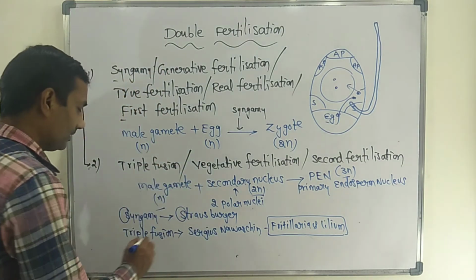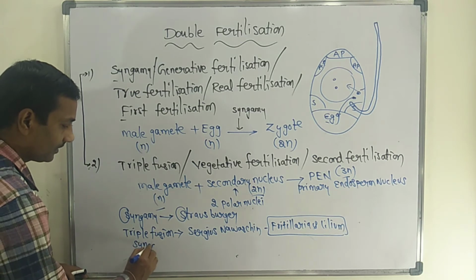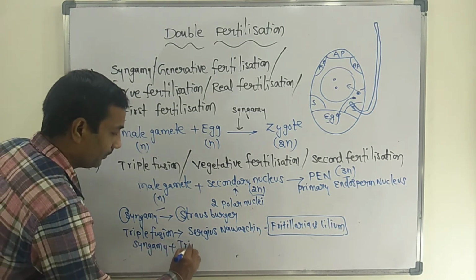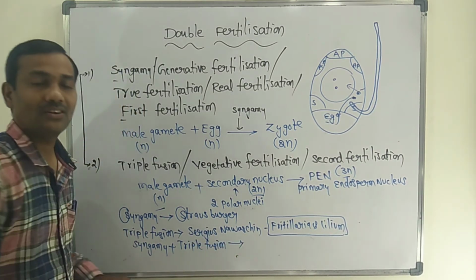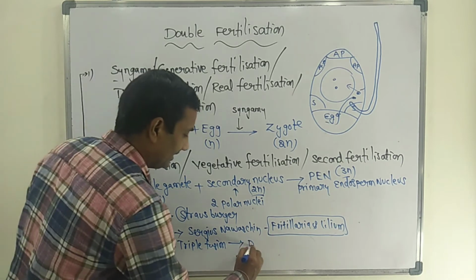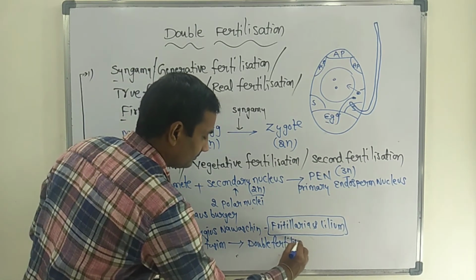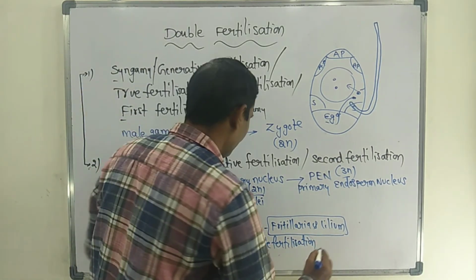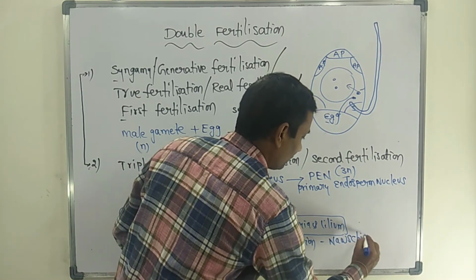Syngamy plus triple fusion together are called double fertilization. Double fertilization was identified by the scientist Navashin.